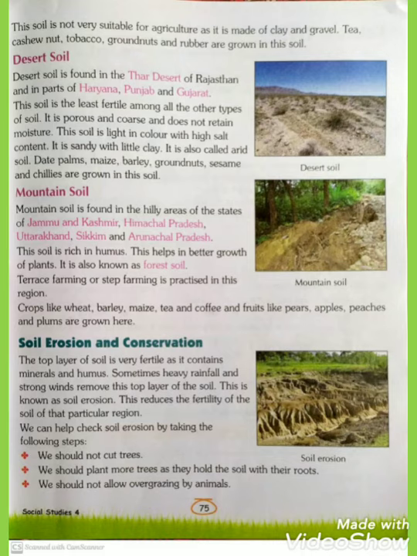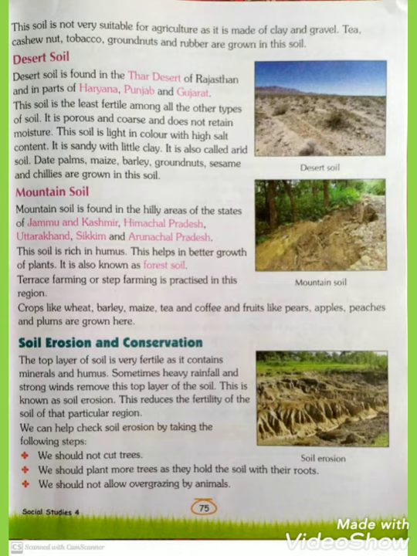It is also known as forest soil. Mountain soil is also known as forest soil. Terrace farming or strip farming is practiced in this region. Region means area. In mountain areas, terrace farming is very famous. Terrace farming is a method of growing crops on the sides of hills or mountains by planting on terraces built into the slopes. That is called terrace farming.